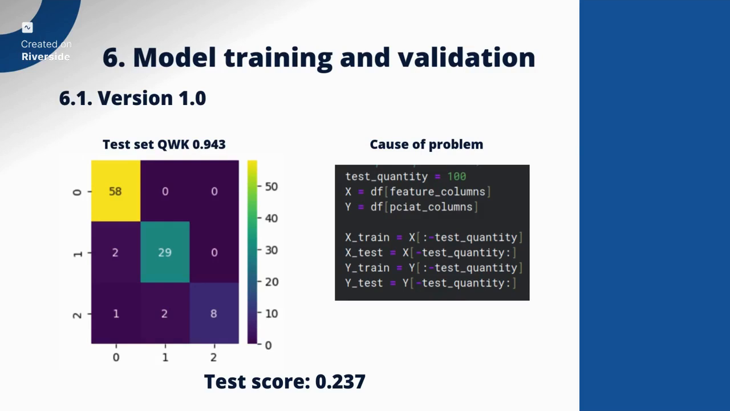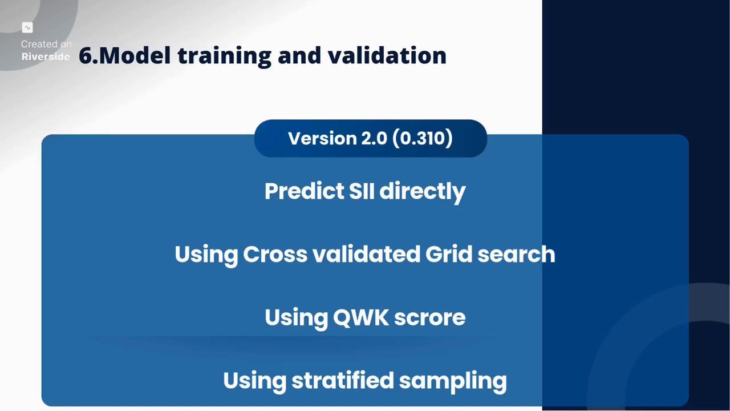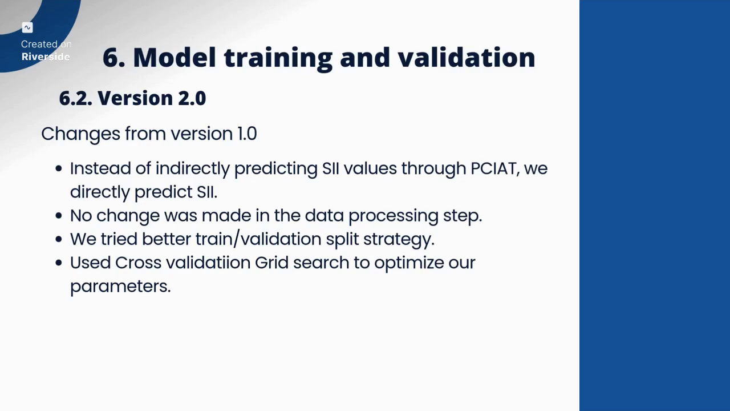Alright, we will go straight to version 2.0. In this version, instead of predicting the PCIAT questions individually, we directly predict the SII values. And in this version, we also resolve the problem of the previous version by using stratified sampling for training. And to tune the hyperparameters, we started to use a grid search. Here are the changes that I just mentioned from version number 1.